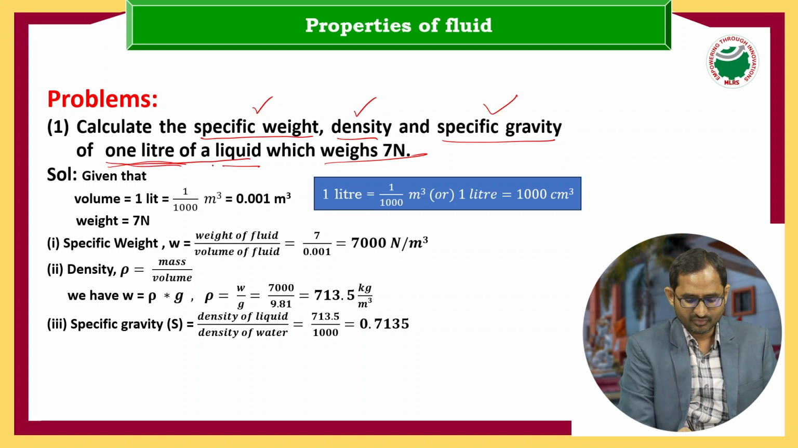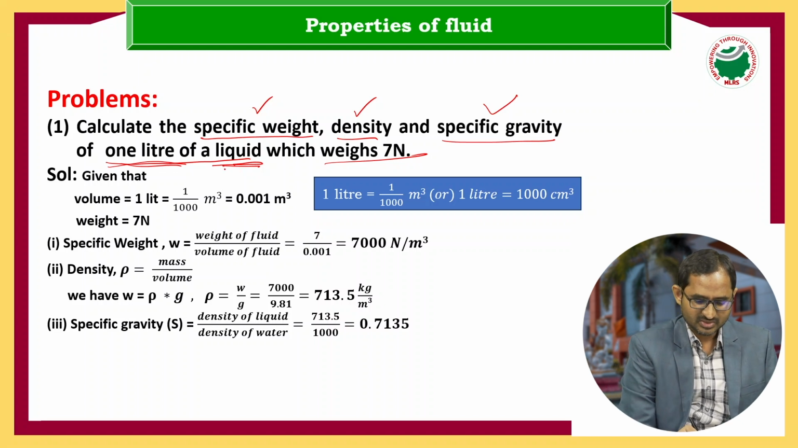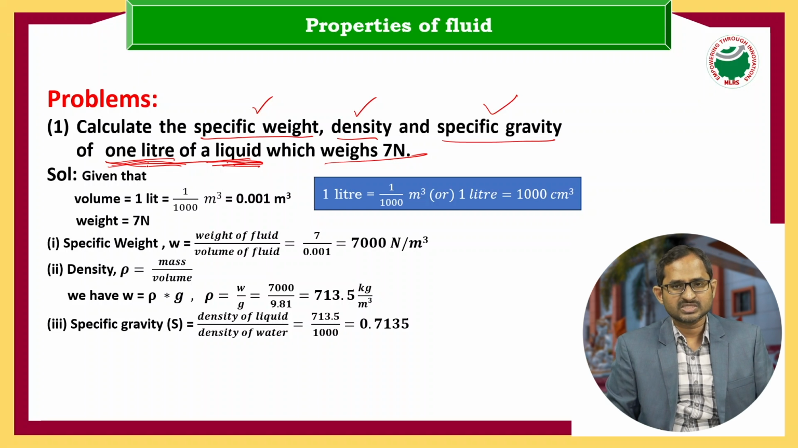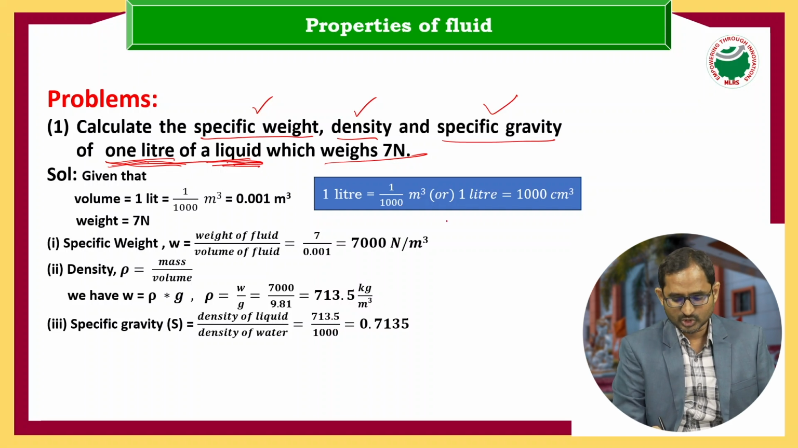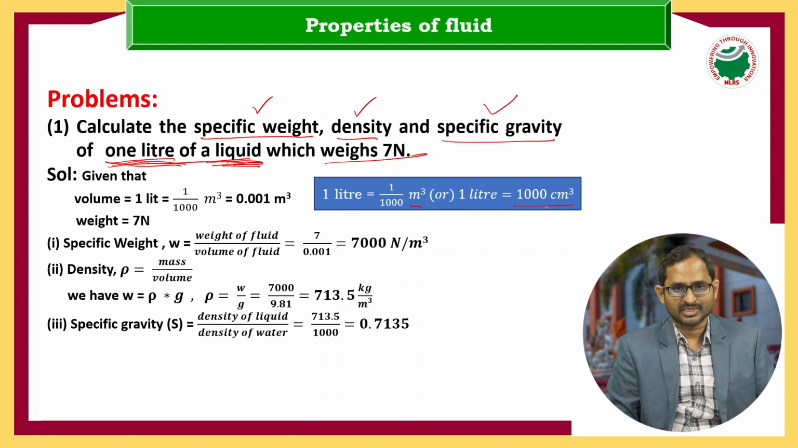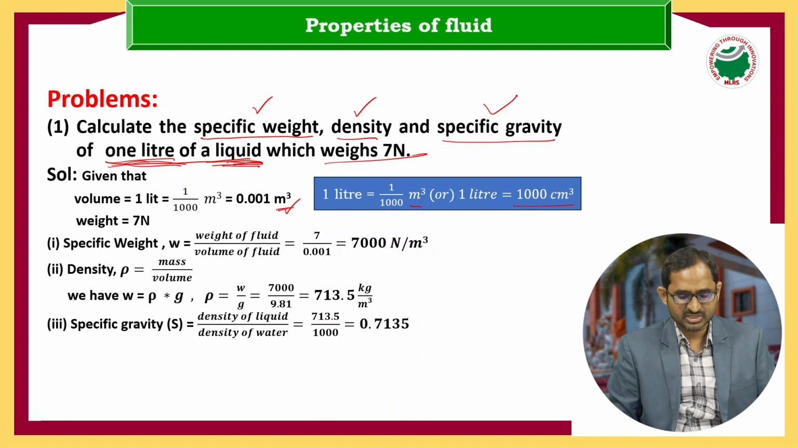This 1 liter of a liquid comes under, we know fluid is again classified into liquid and gas, so this is the liquid category. 1 liter indicates the volume of the liquid. As per SI units, 1 liter is converted into cubic meter: 1 by 1000. 1 liter equals 1 by 1000 cubic meter, or 1000 cubic centimeter. So 1 by 1000 cubic meter means 0.001 cubic meter. So I am converting volume 1 liter into the SI unit, cubic meter, that is 0.001.